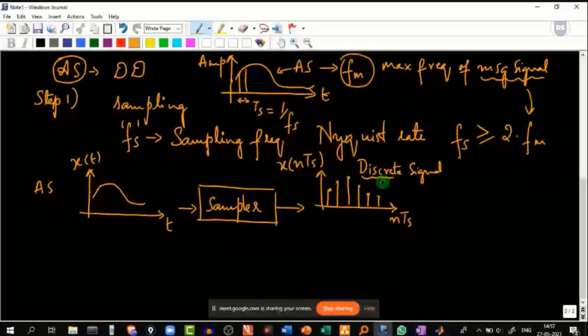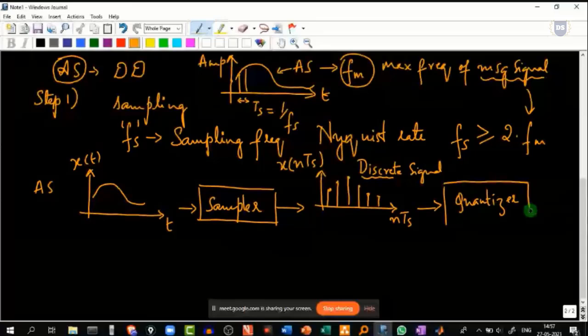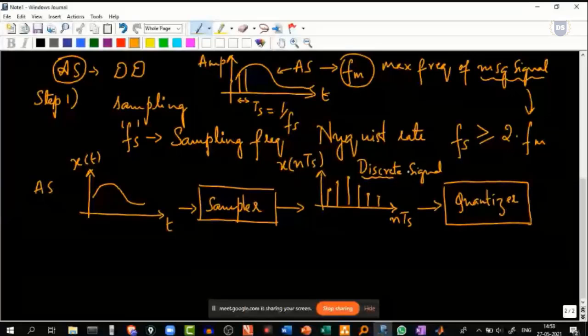And right after that, this signal will be passed through one more stage, which we call the quantizer, where the discrete signal is associated with amplitudes that are continuous in nature.